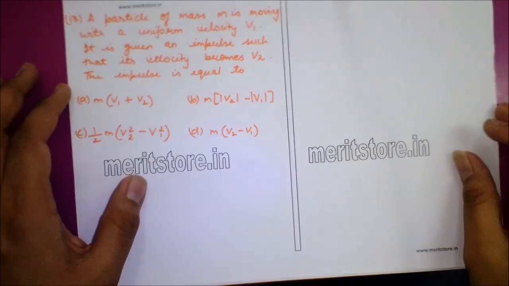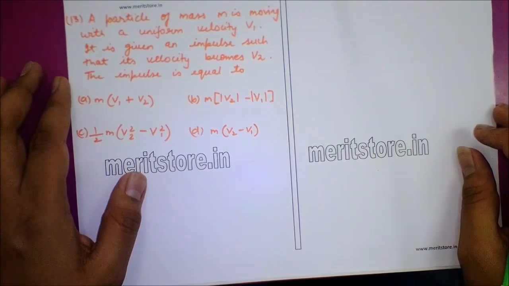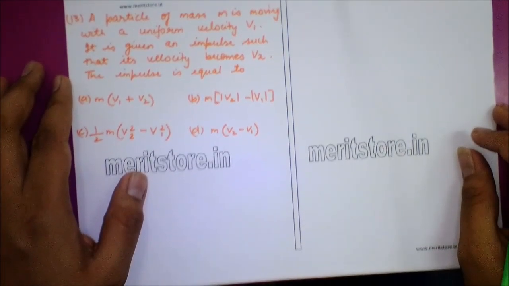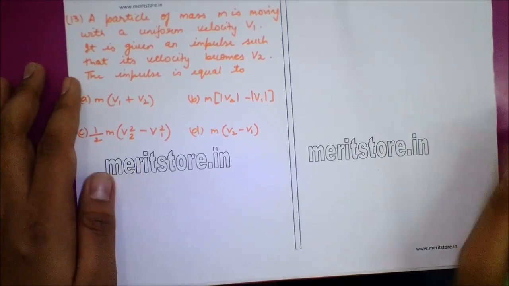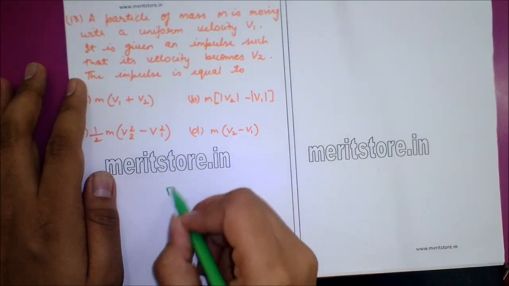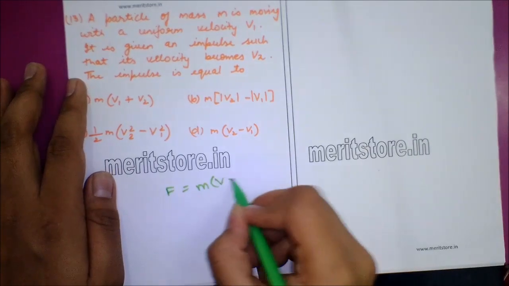Question number 13. A particle of mass m is moving with a uniform velocity v1. It is given an impulse such that the velocity becomes v2. The impulse is equal to. Now according to Newton's second law, we know F is equal to m(v minus u) by t.